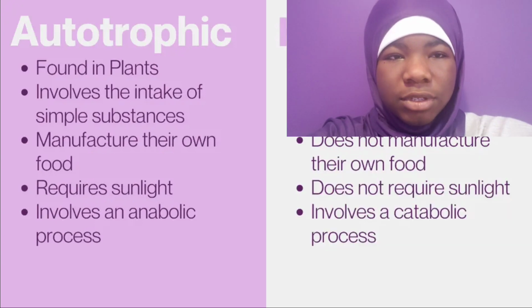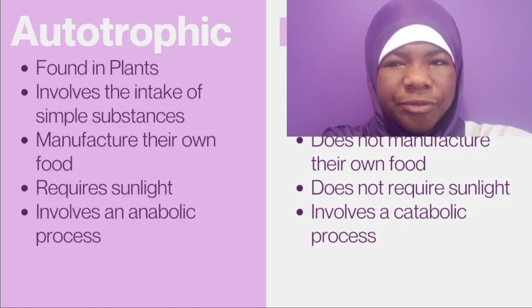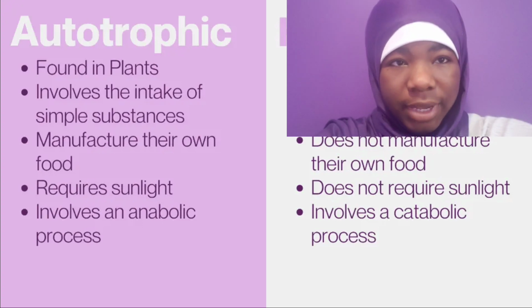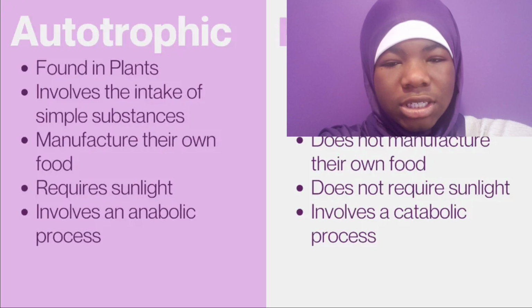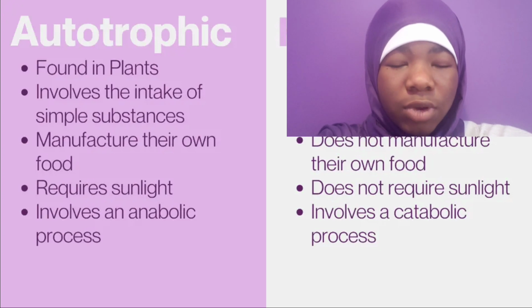And we have herbivores. That is when they eat only plants. So that's when you have giraffes eating only the leaves, or the cows eating only the grass, or goats and grasshoppers and things like that. Then we have omnivores. Omnivores are organisms that feed on both plants and animals. So like humans, you can eat plants and you can also eat animals. So that's the difference between carnivores, herbivores and omnivores.